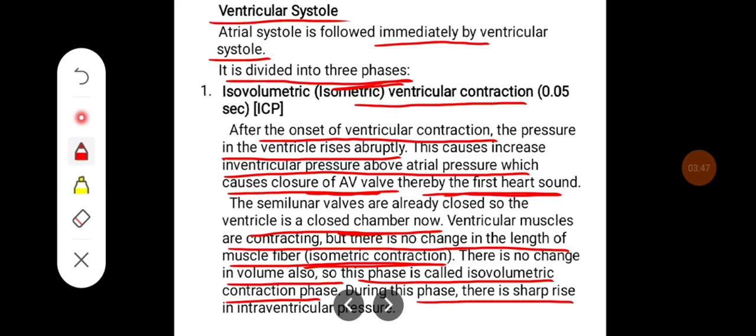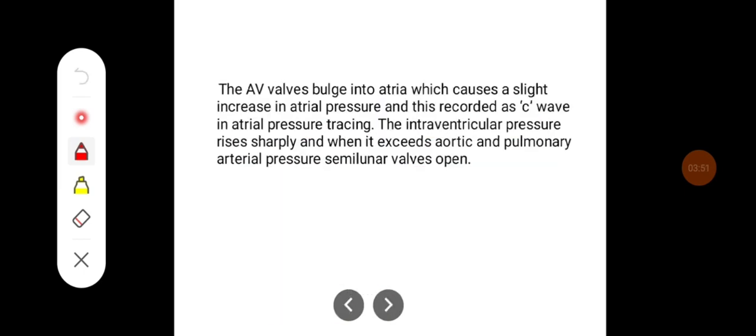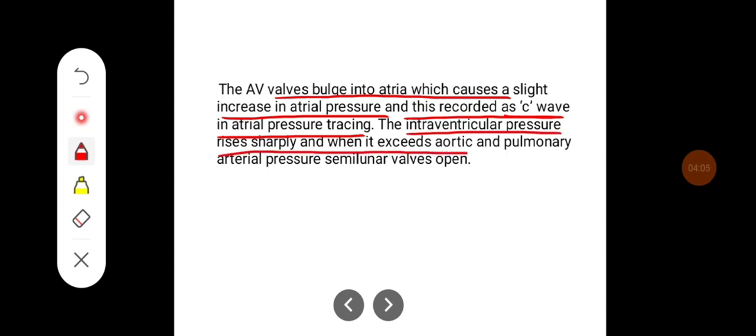During this phase, there is a sharp rise in intraventricular pressure. AV valves bulge into the atria, which causes a slight increase in atrial pressure, and this is recorded as the C wave in the atrial pressure tracing. The intraventricular pressure rises sharply, and when it exceeds the aortic and pulmonary arterial pressure, the semilunar valves open.